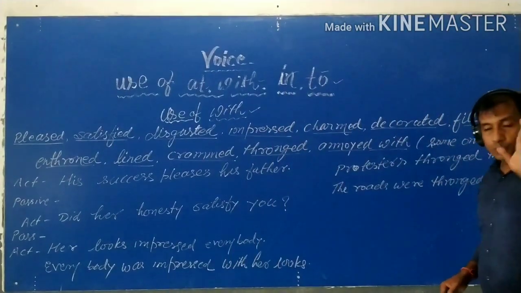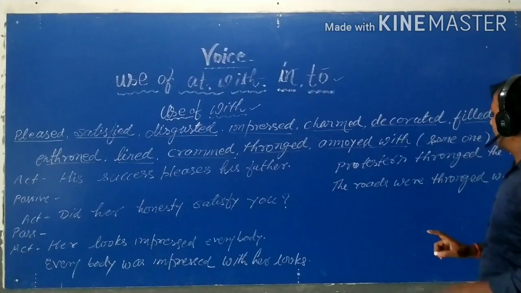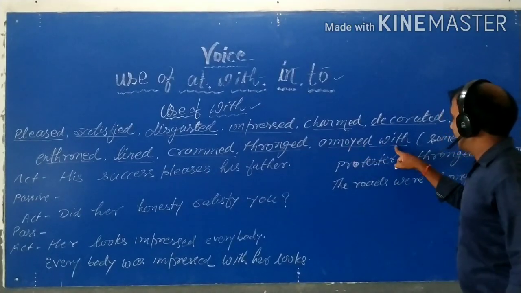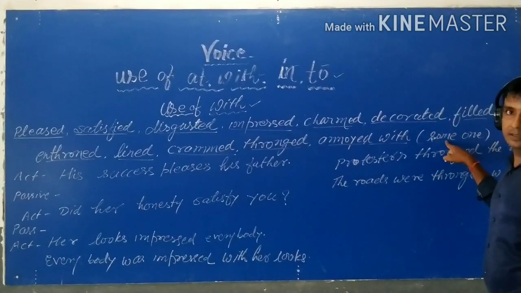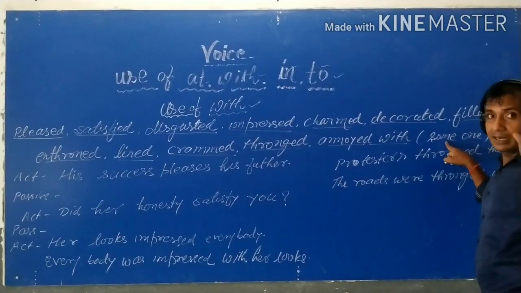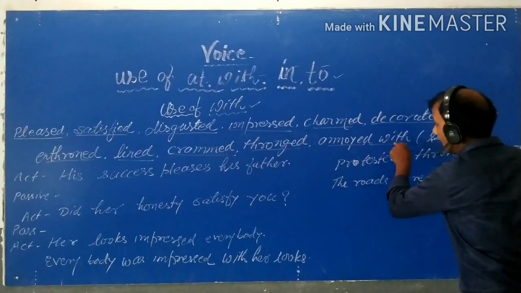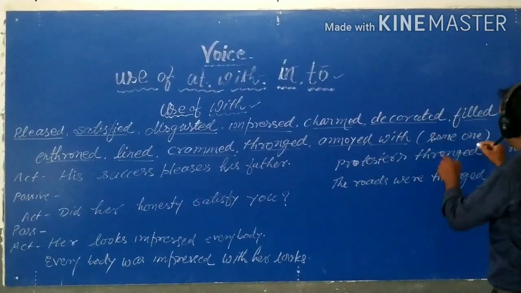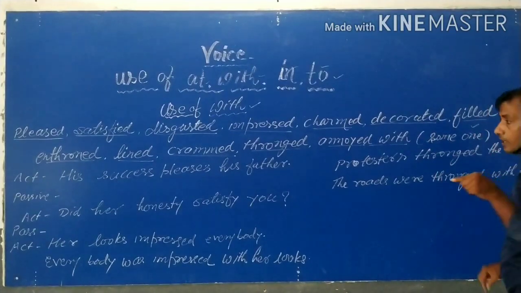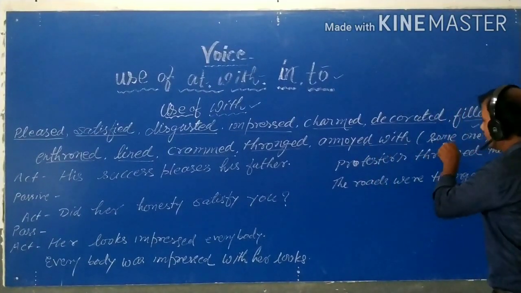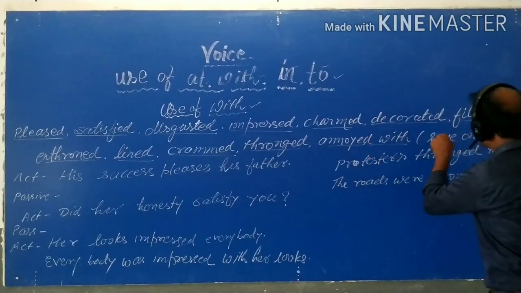Here in at, use of at, I have explained that annoyed at with something. What I have written? Annoyed at, and in the bracket something. But here annoyed with, when annoyed use someone.